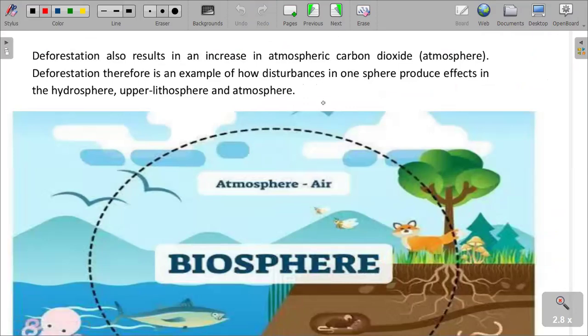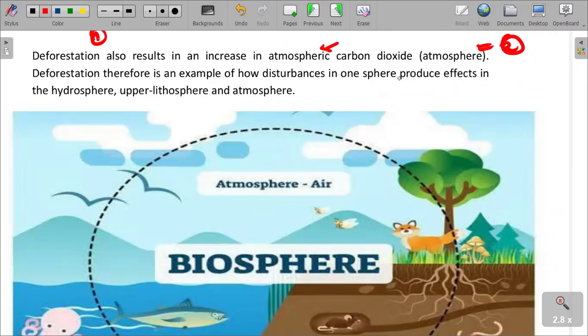So deforestation also results in increased atmospheric carbon dioxide. We are talking about disturbances. If one of the spheres is disturbed, and we are still talking about deforestation, it results in an increase in atmospheric carbon dioxide. Are we together there?